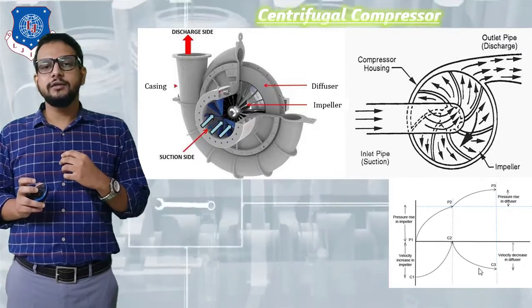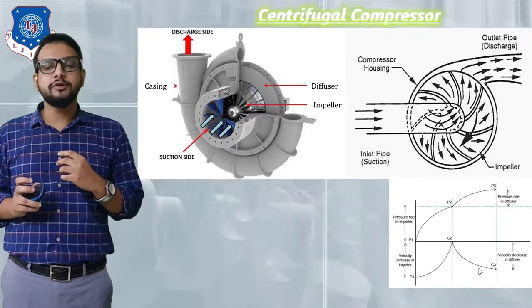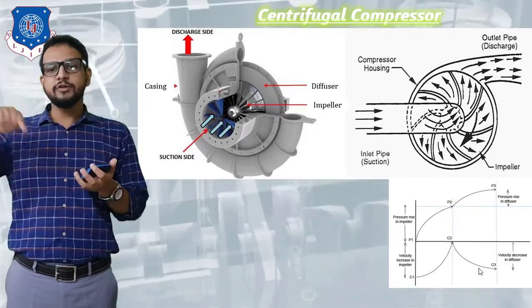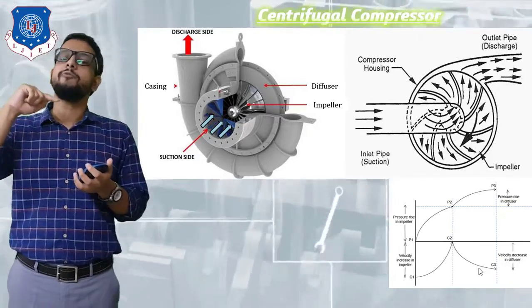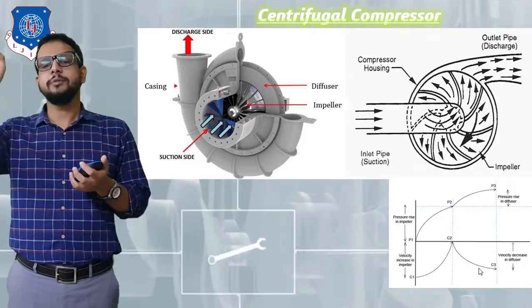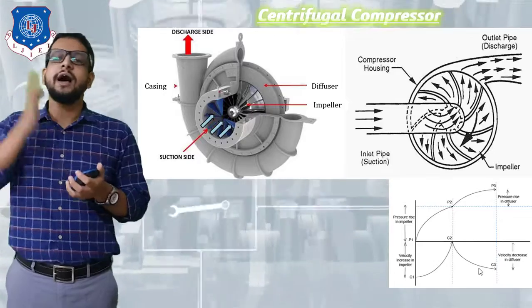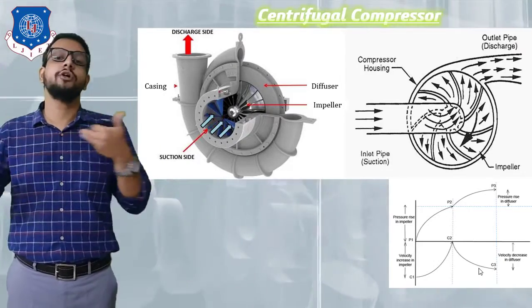Now as we know, the impeller's main task is to increase the velocity, right? So on the downward side you can see there is an increment in velocity shown, whereas at the same time on the upward side is shown an increment in pressure, but comparatively the increment in velocity will be much higher because it is exerting a centrifugal force.